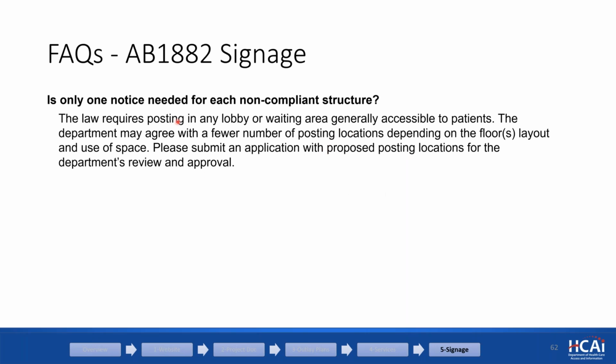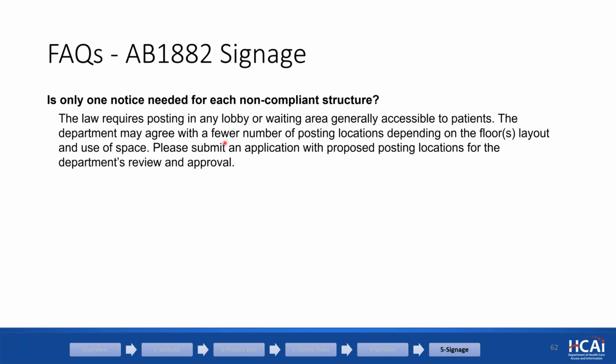Okay, this is probably the question we get most. Is it only 1 notice per building? We are not trying to put the notice on every single lobby and waiting area. We are trying to capture the major ones and a reasonable number of posting locations. Again, if you have a 10-story building, it's not just 1 location.